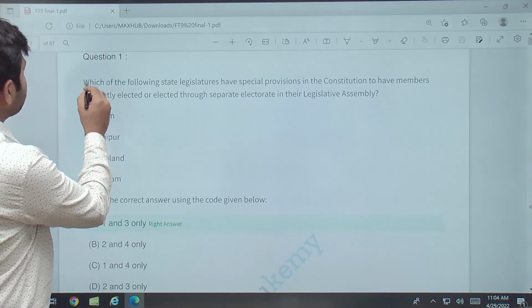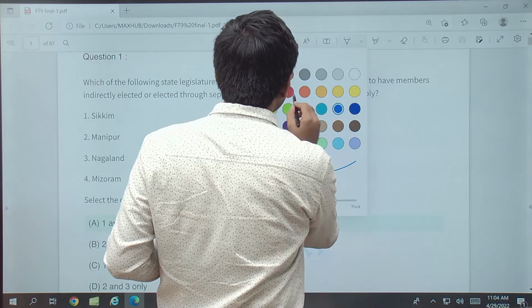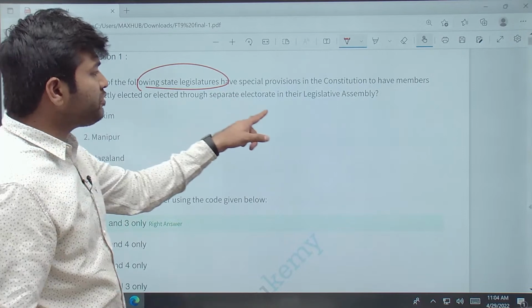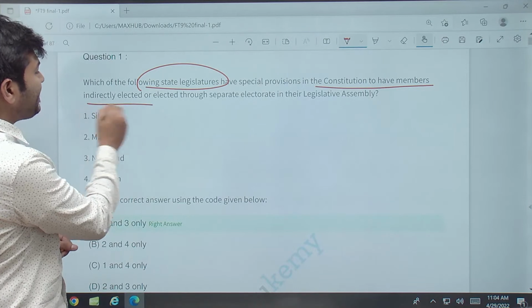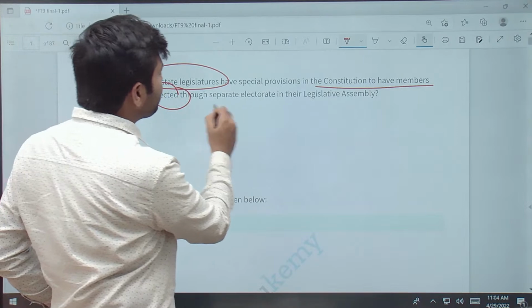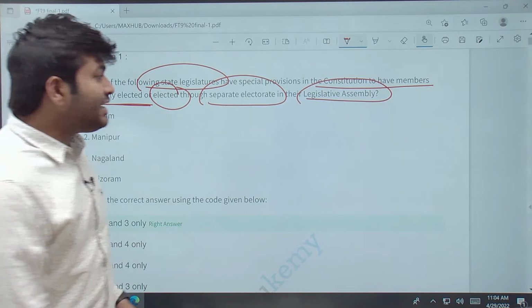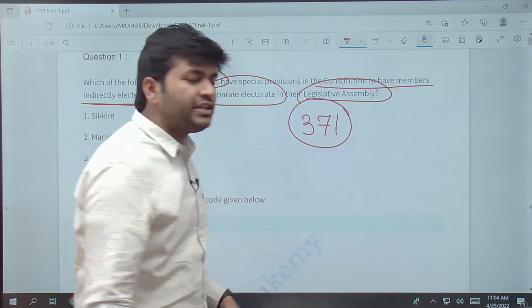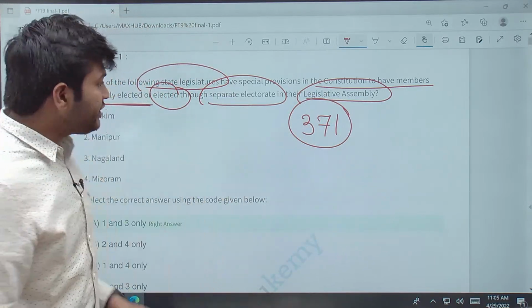Right, the first question is on polity. Which of the following state legislatures have special provisions in the constitution to have members indirectly elected, or elected through a separate electorate in the legislative assembly? Now we are talking about indirect elections. So it's Article 371 in our constitution, very, very important after the special status that is given to the states. Right, it is talking about that.